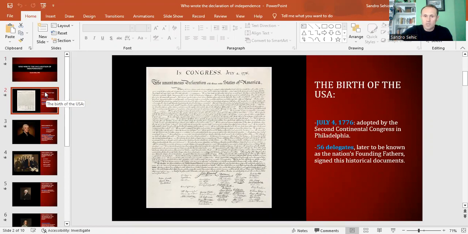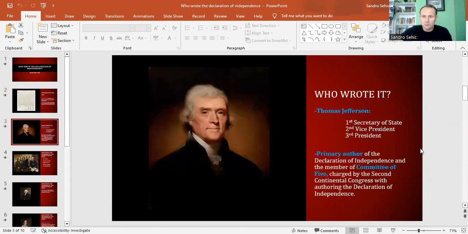Here's the thing. We have to keep in mind that history is based on facts and proper analysis of the facts. But also, history is based on the emphasis that we put on certain facts, events, or certain people. So yes, when we ask the question, who wrote the Declaration of Independence, we always put a lot of emphasis on Thomas Jefferson. So this is Thomas Jefferson. Thomas Jefferson was the first Secretary of State. He was the second Vice President and the third President of the United States.